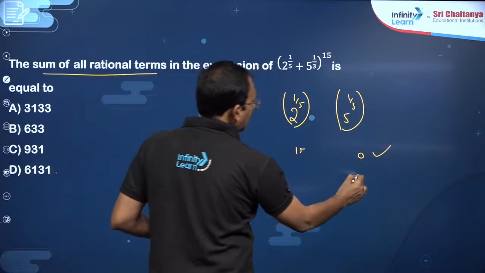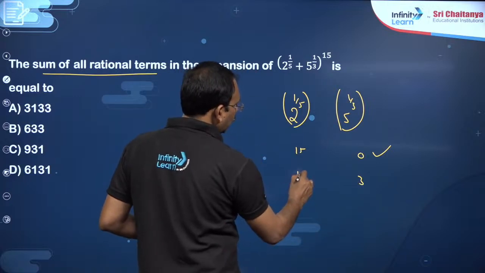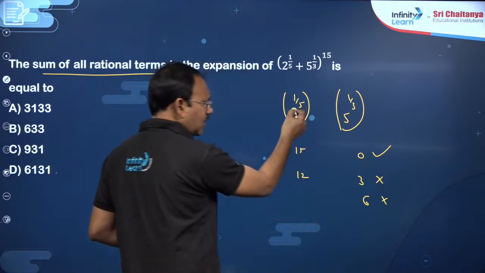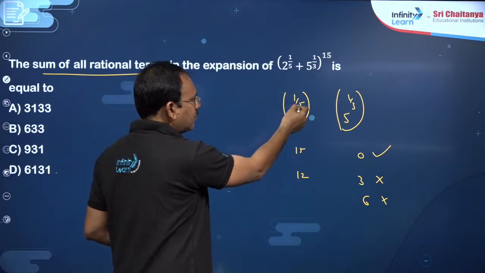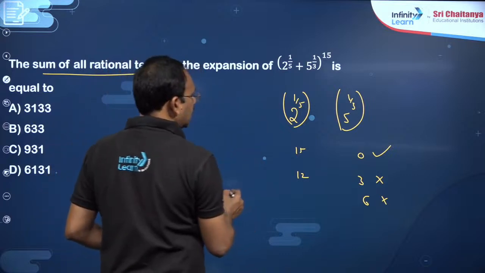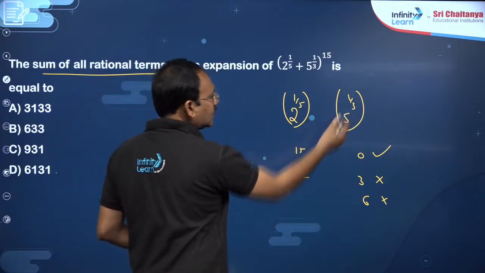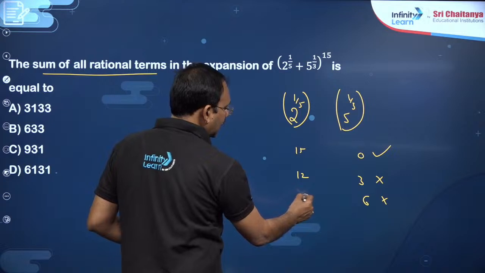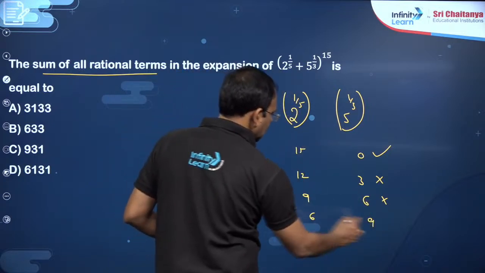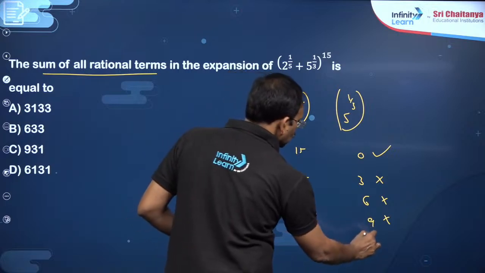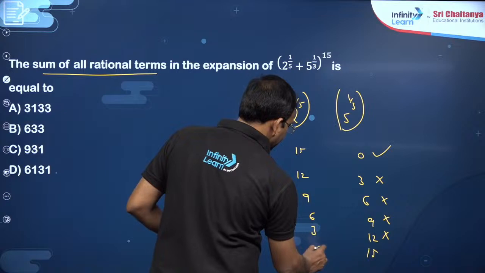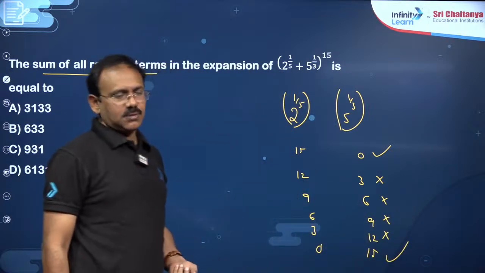Then if you put 3, you have to put 12 here, which will not work. If you put 6, you have to put 9; you can try with 0, 5, 10, 15 for the bigger denominator, and that combination also works. Anyhow, if it is 6, you have to put 9, which will not work. If it is 9, you have to put 6, will not work. If it is 12, you have to put 3, will not work. If you put 15, then 0. So there are only 2 terms, my dear friends.